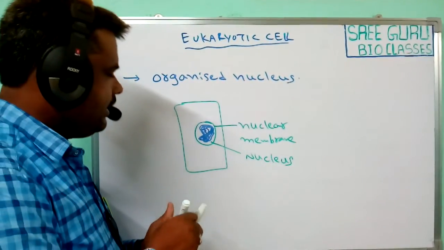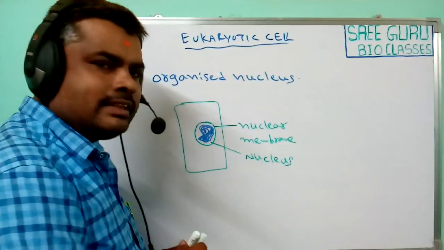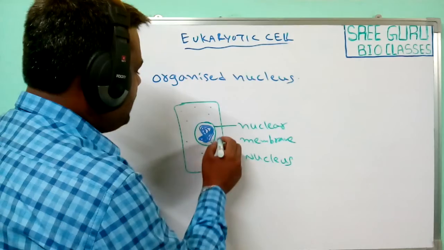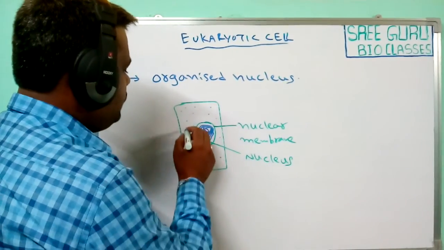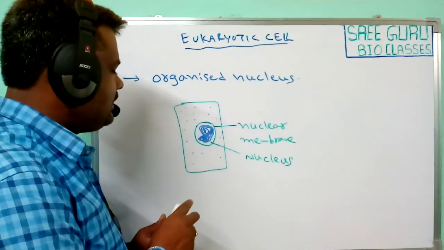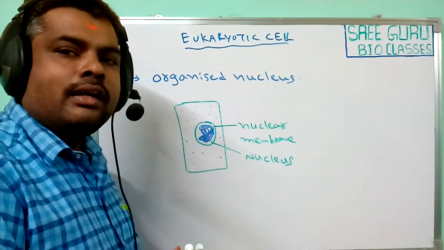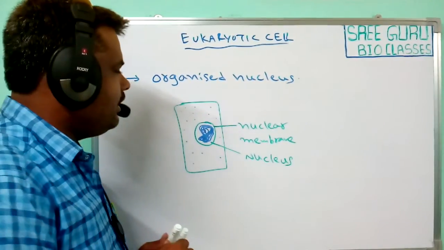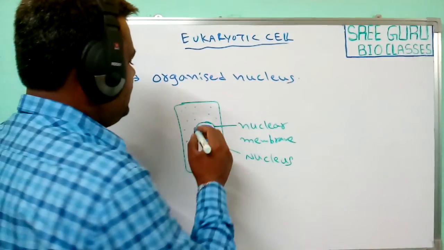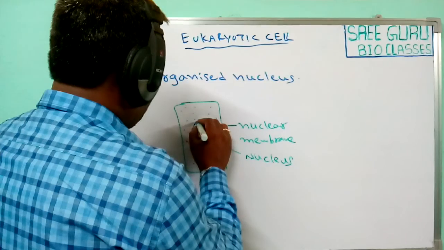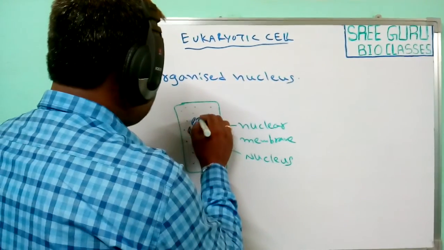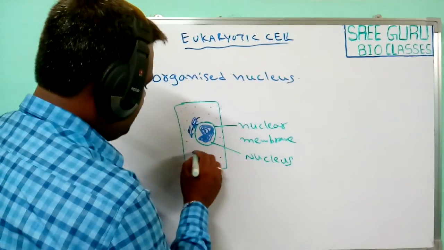Next, in addition to this nucleus, the cytoplasm is also present in the eukaryotic cells, but this cytoplasm has compartmentalization. In compartmentalization, some of the organelles are arranged in a distinct organization.